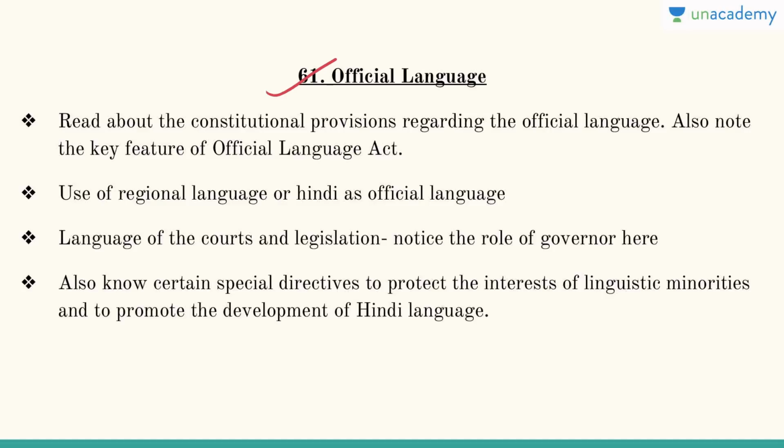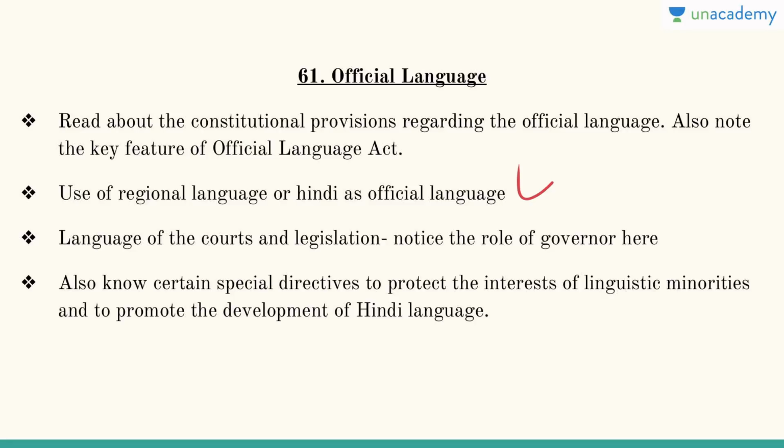Then you have the official languages, which is chapter 61. Why do we need an official language? Because there are a lot of issues related to language in India, and we faced a lot of issues at the time of independence. Also, until today, people want to separate their state based on languages. So read about the constitutional provisions regarding the official language and also note the key features of the Official Language Act. Then whether the regional language should be used or Hindi should be used as official language, that has been going on for a long time.